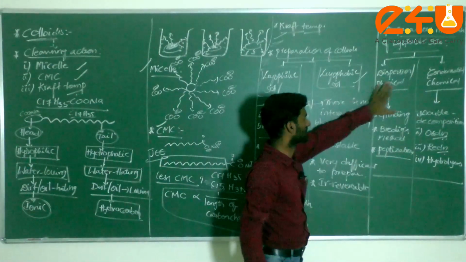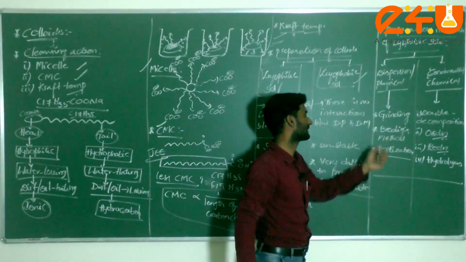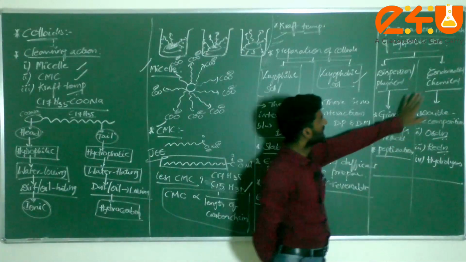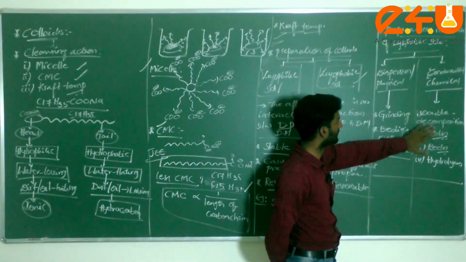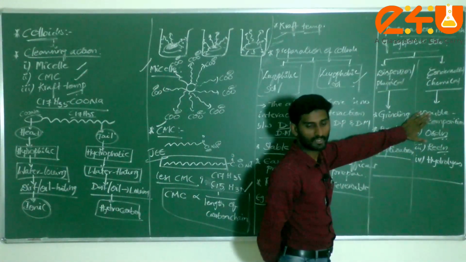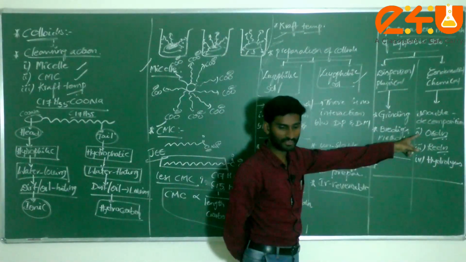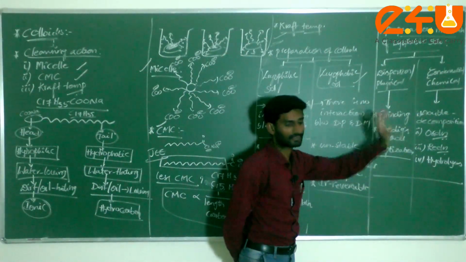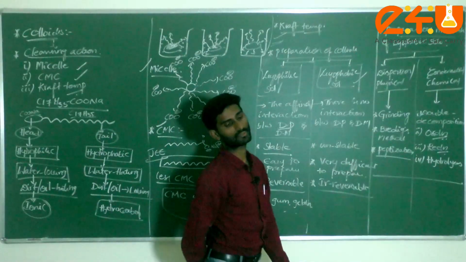Dispersion, the physical method: grinding, Bredig's method, and peptidization. And in the case of condensation or chemical methods, what things come under it, dear students? Double decomposition, next oxidation, next reduction, and the fourth one comes under hydrolysis.